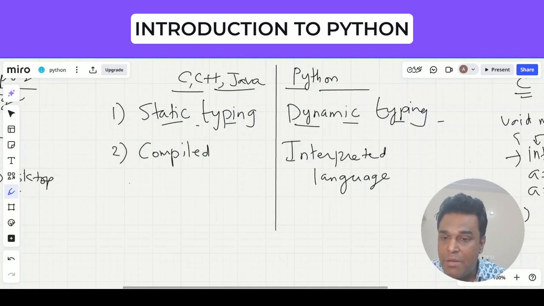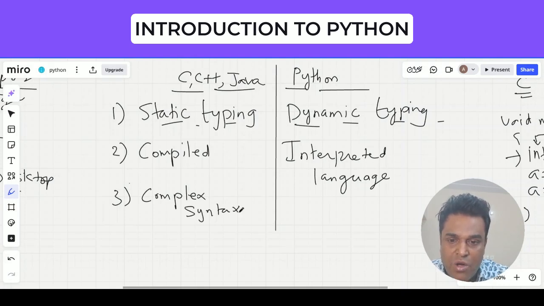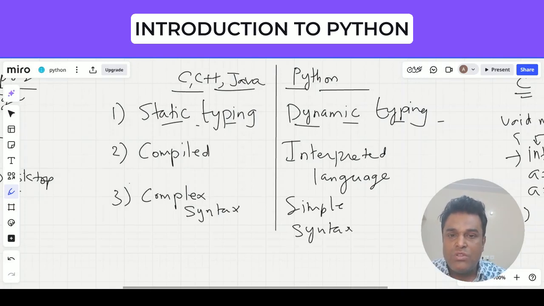So Python is a dynamic programming language. Another language that comes to my mind is JavaScript. In JavaScript, we have dynamic typing over there. Now, this is compiled and interpreted, and as compared to Python, it has a bit more complex syntax, that is, the rules of using that language, how you type the code. Whereas in Python, we have a better and simpler syntax to understand. So these are some of the major differences between C, C++, Java and Python.